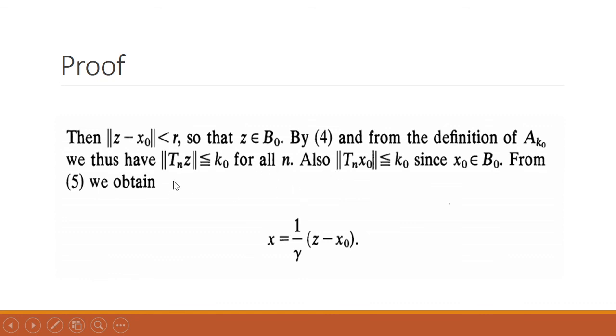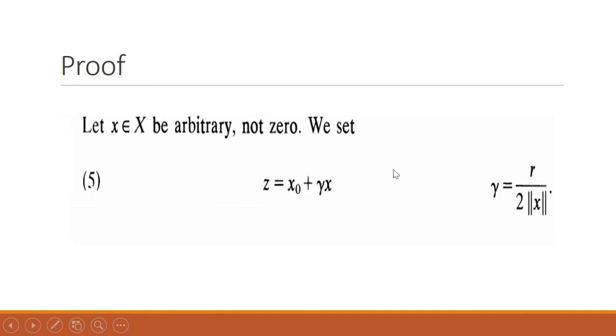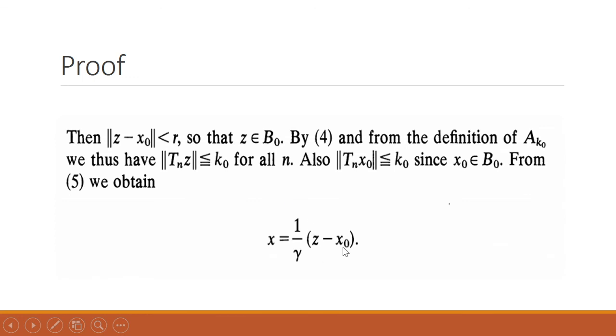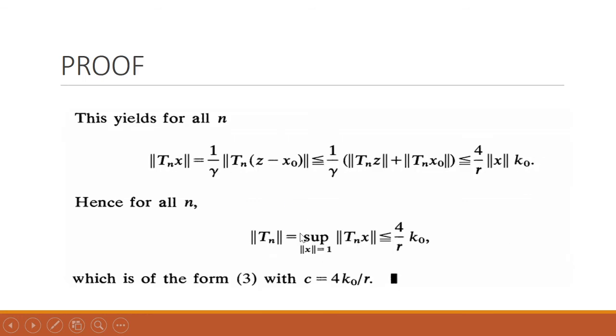Now from 5, we can obtain x equal to 1 over gamma times (z minus x_0). So this yields, for all n, when we apply the norm, and we can take out 1 over gamma because it's a scalar multiple, and applying the triangle inequality of norms, we can write this.